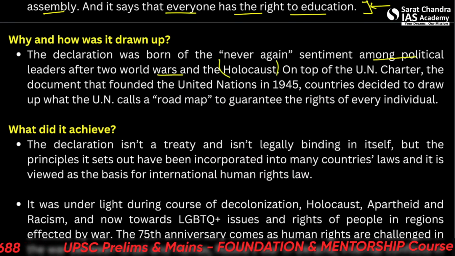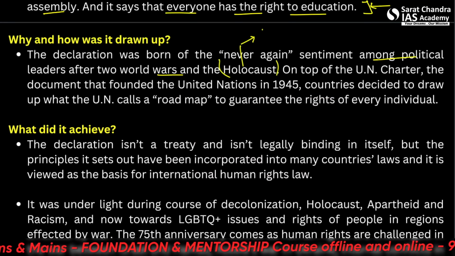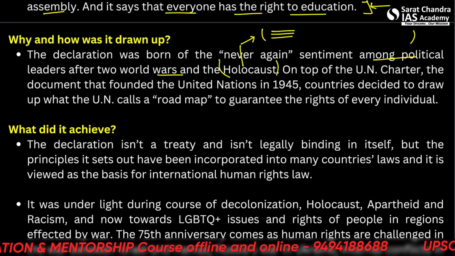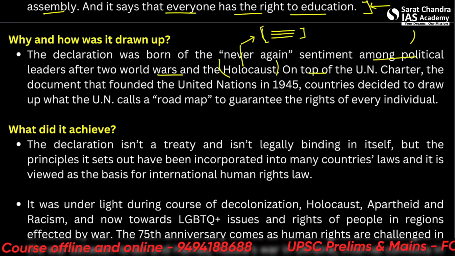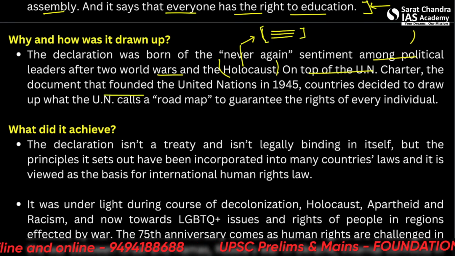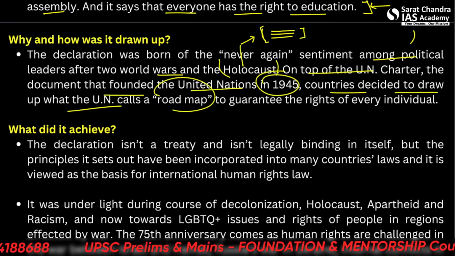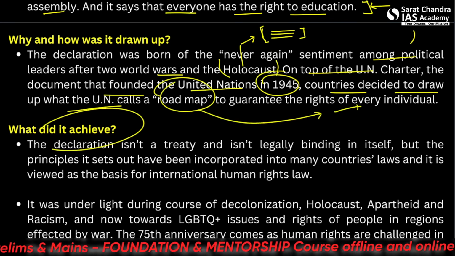The Holocaust, as you may know, was a mission, let's say, or an organized chain of events planned by Nazi Germany against the Jews to exterminate them completely as a race. All right, so on top of the UN Charter, the document that founded the United Nations in 1945, countries decided to draw up what the UN calls a roadmap to guarantee the rights of every individual. What did it achieve, let's say?